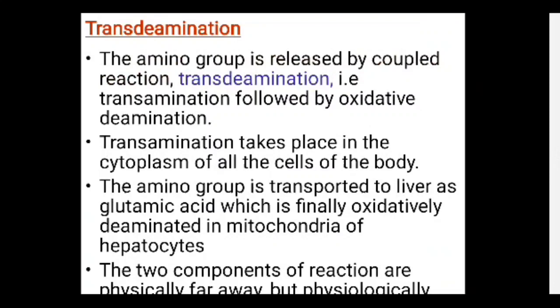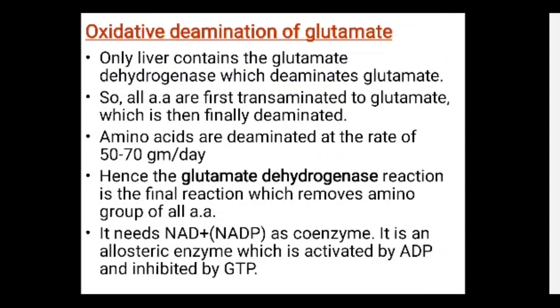Here the two components of the reactions are physically far away, but physiologically they are coupled reactions, and this is called transdeamination. Now in oxidative deamination of glutamate, what happened? Only the liver contains the enzyme glutamate dehydrogenase, which deaminates the glutamate. So all the amino acids in our body are first transaminated to glutamate, which is then finally deaminated in the liver.